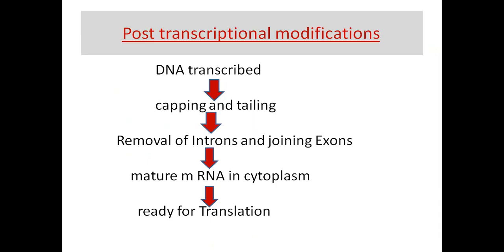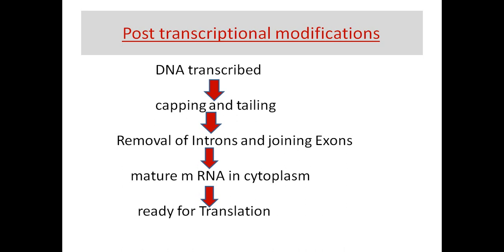Now in this slide I have given you a summary of the post-transcriptional modifications. First, in the transcription mechanism, DNA undergoes unwinding and one strand of the DNA is transcribed. Transcribed means one strand of DNA is copied. Now once the DNA is copied, you have a raw mRNA. Now raw mRNA undergoes post-transcriptional modifications like 5' capping and 3' poly A tail formation. Then the removal of introns takes place, followed by the joining of all exons.